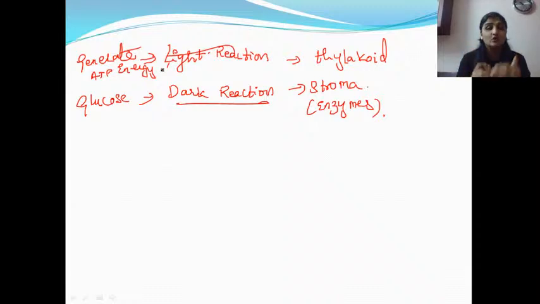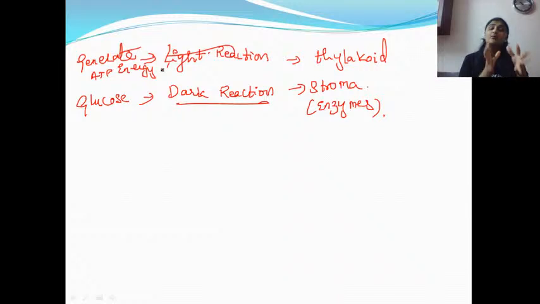Depending on the availability of CO2 or O2, right? So depending upon the habitat of the plant, whether the plant is growing in a dry and arid region, whether the plant is growing in an environment where oxygen is more and CO2 is less, or where CO2 is more and O2 is less, depending upon this concentration, the cycles take place.